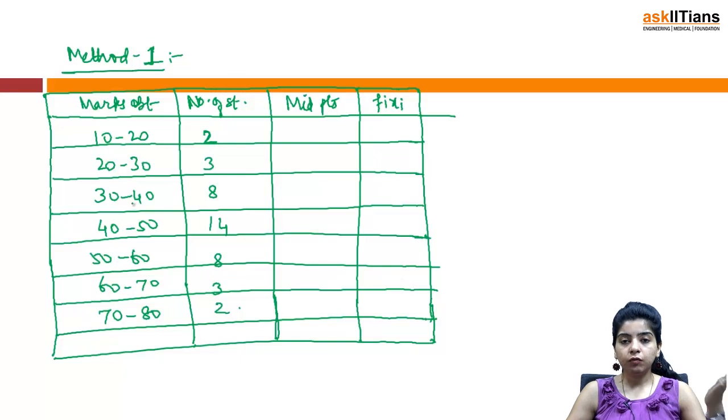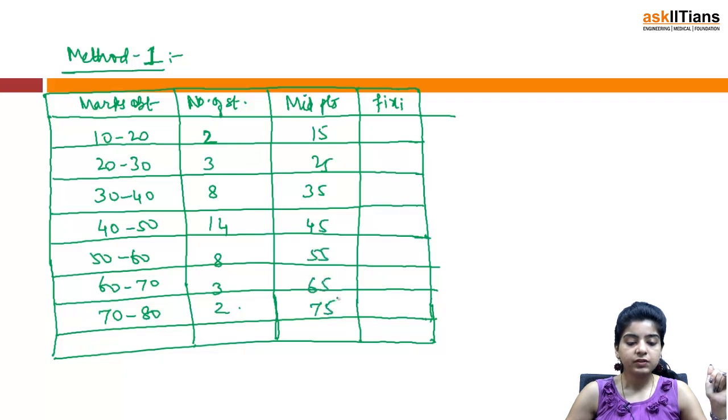I have written the information that is given to me in the question in the form of a table. Now in case of class intervals, first of all your first step would be to find out the midpoints. Midpoints means you have 10 to 20, so midpoint becomes 15. Similarly, it's 25, 35, 45, 55, 65, 75, right? So we have found out the midpoints. Now this is your frequency and this becomes your Xi.